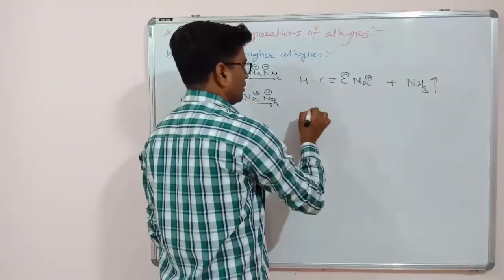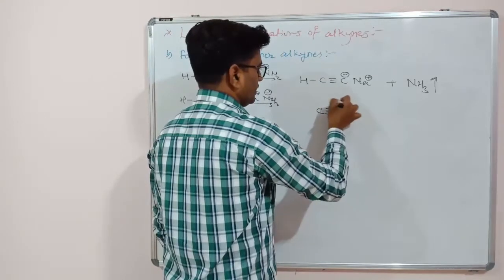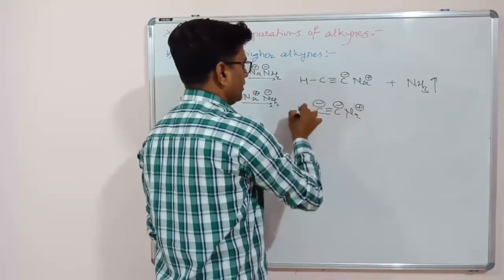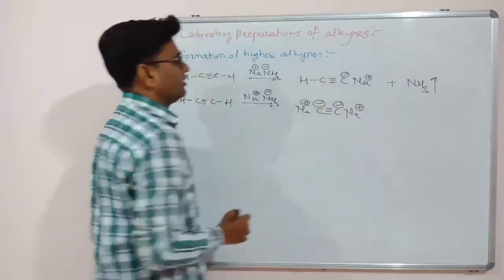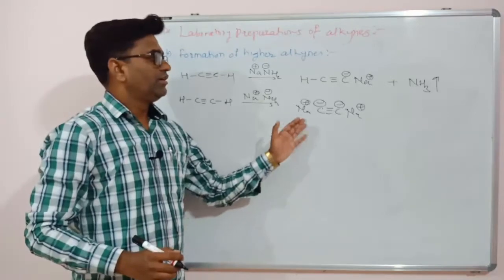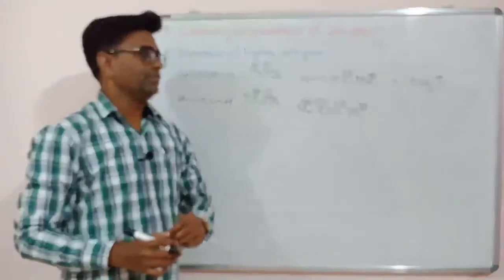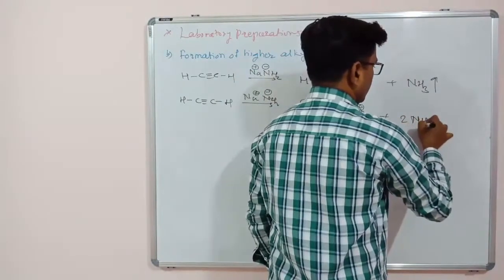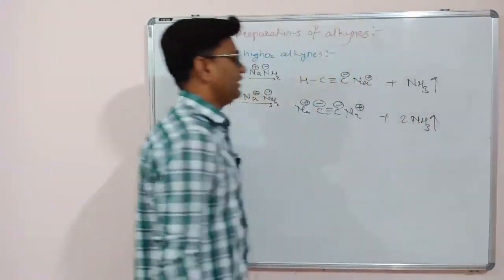base. So your product will be C triple bond C, with a minus charge here and a minus charge here, and sodium and sodium. So this is the disodium acetylide. Both the hydrogens are abstracted by the base, and 2 moles of ammonia will be released.